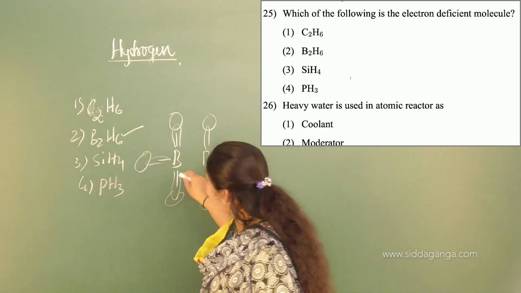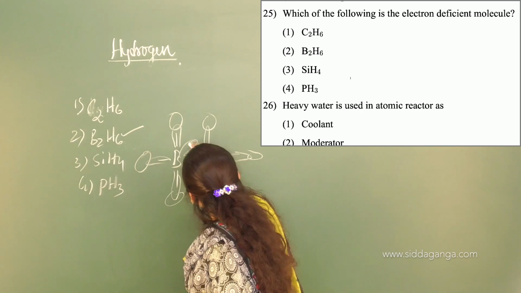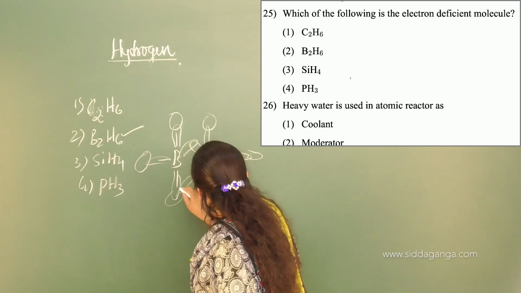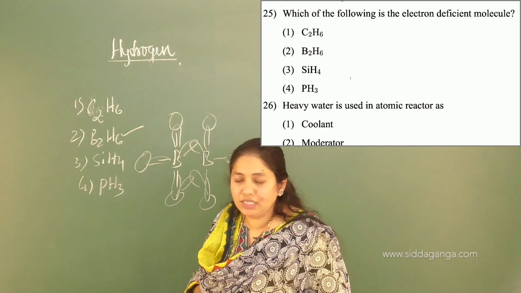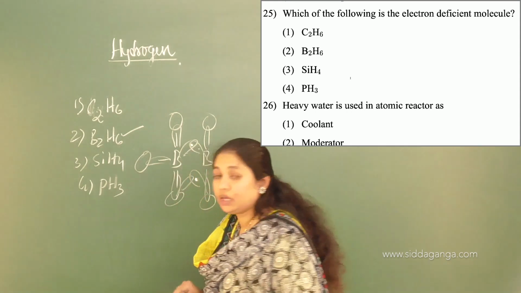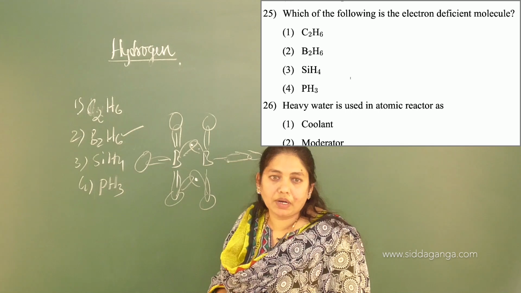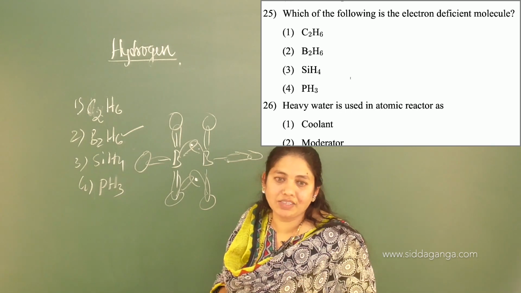I have shown 3 hybrid orbitals here, so one I will write here and one more here, and they will overlap. If you observe these bonds, there will be no electron here. One orbital is an empty orbital. It is lacking electrons.